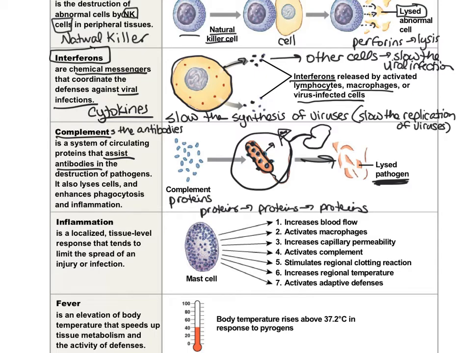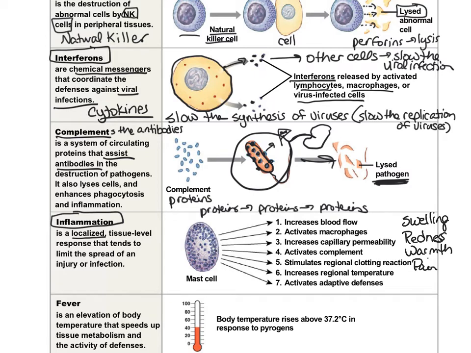Next, we have inflammation. So inflammation is a localized tissue response. So it's localized. It's not throughout your entire body. It just happens in a specific location. Inflammation is a response to an injury. So it produces these cardinal signs of inflammation, which include swelling, redness, warmth or heat, and pain.